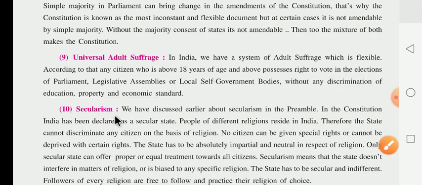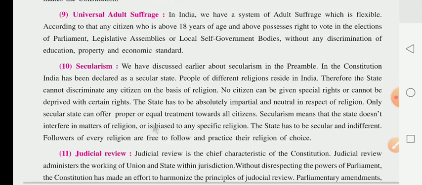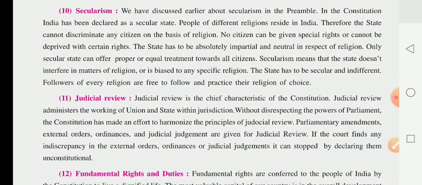Next, they have given about secularism. We have discussed secularism earlier in the preamble. Dear children, we have already learned and discussed secularism in our preamble, and we know very well that secularism means bin sampradayikta. In the constitution, India has been declared a secular state. As per our Indian constitution, India has been declared a secular state.